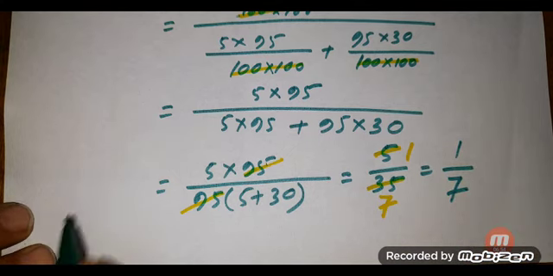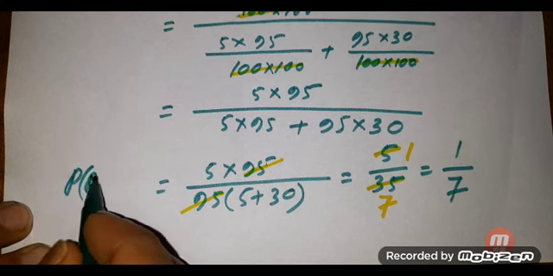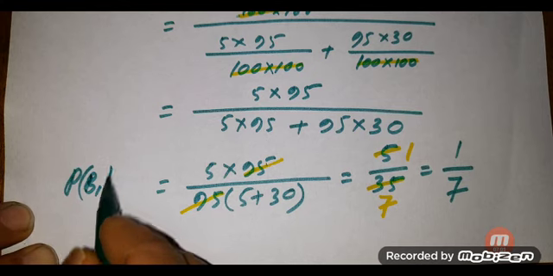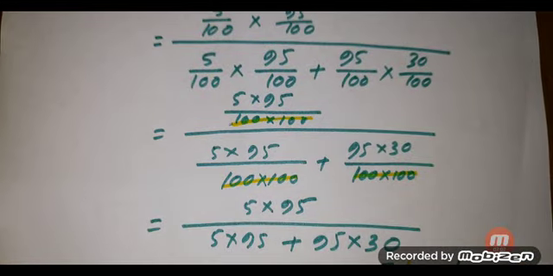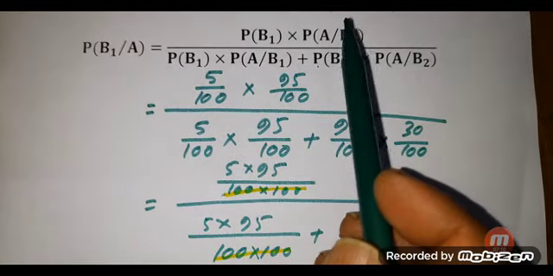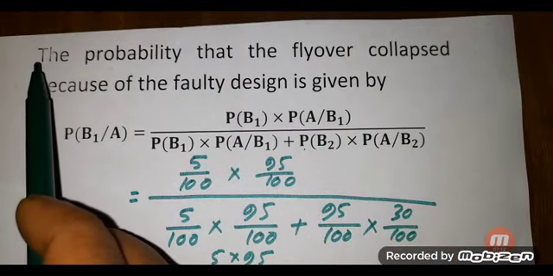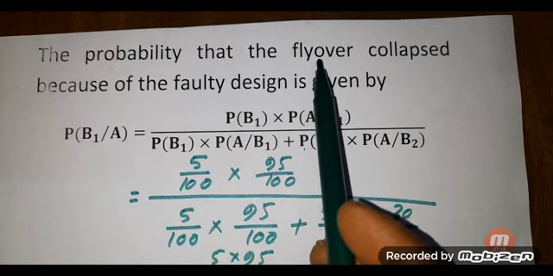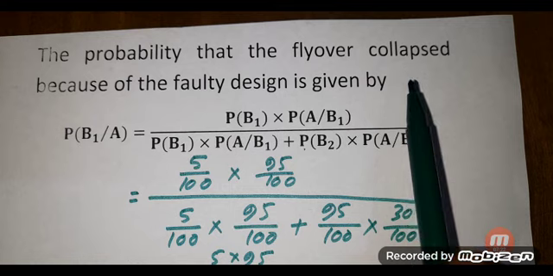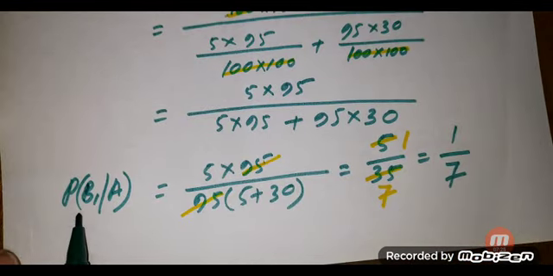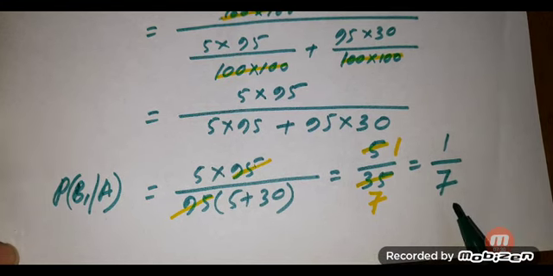Here we got P of B1 given that A. That is, we got the probability that the flyover collapsed because of the faulty design is P of B1 given that A equal to 1 by 7.